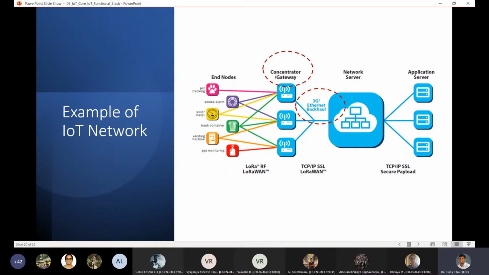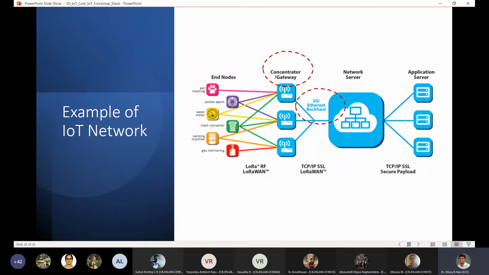So you do need a more robust, high bandwidth communication system which can transfer that huge amount of data to the network server. And that is where the backhaul layer comes in. Here in this case, they have given 3G or Ethernet as the backhaul, but it could be any other protocol which can handle large amounts of data.